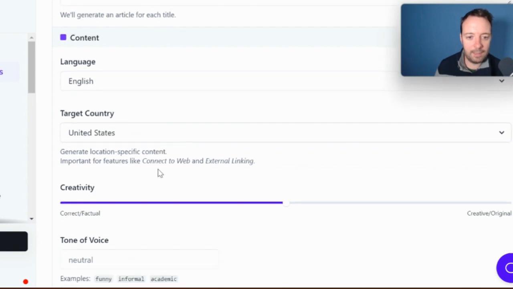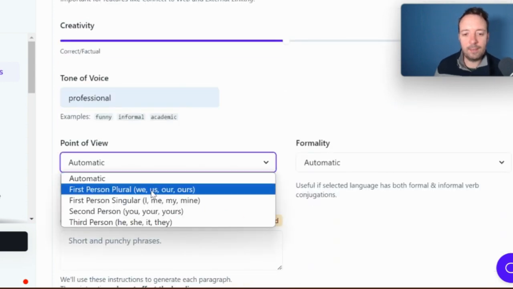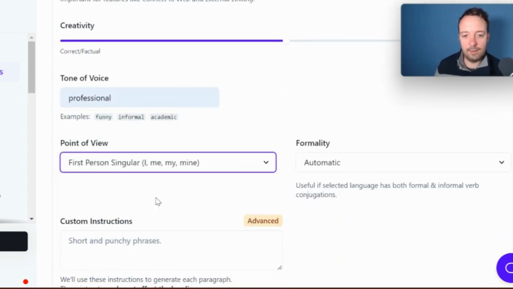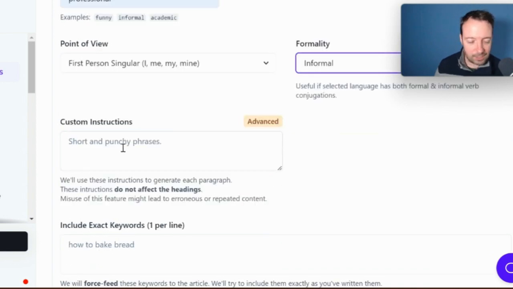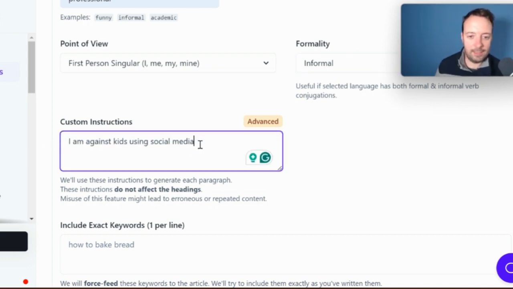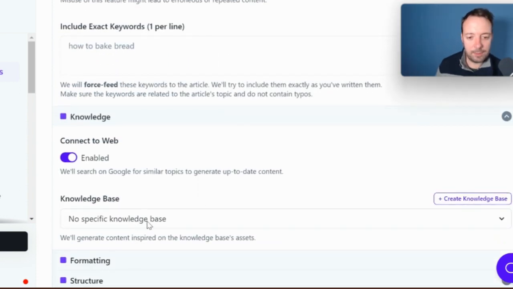Okay, I'm happy with that. English, United States, I'm happy with that. For the tone of voice, I want to be professional. And as this is an opinion piece, I want to be first person singular, and I want this to be informal. So you can also add custom instructions here. So you can just say, I am against kids using social media. And you can also add in SEO keywords if it's a blog. So again, like Jasper, you can add your own knowledge base and add your own information.